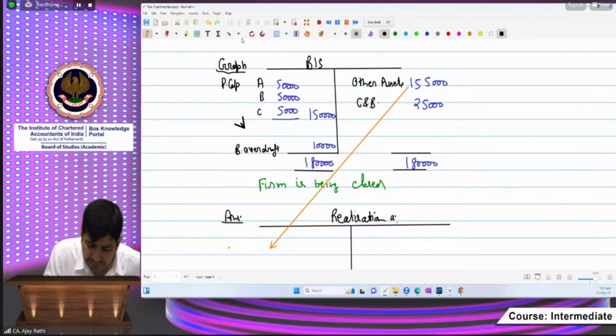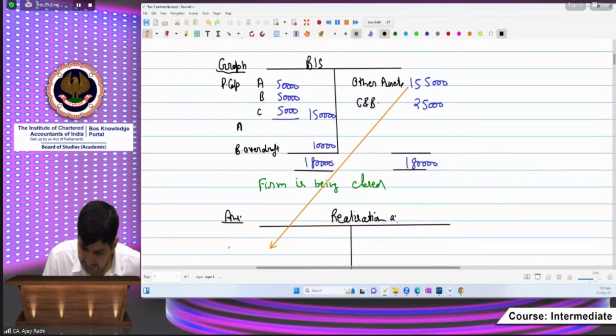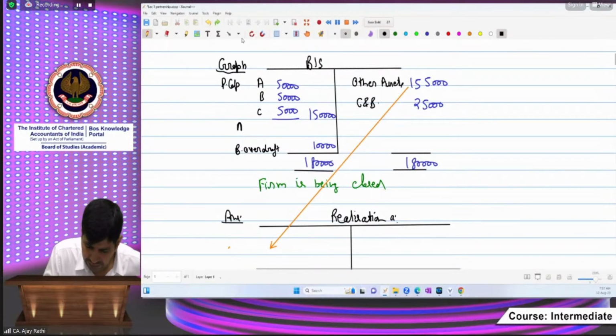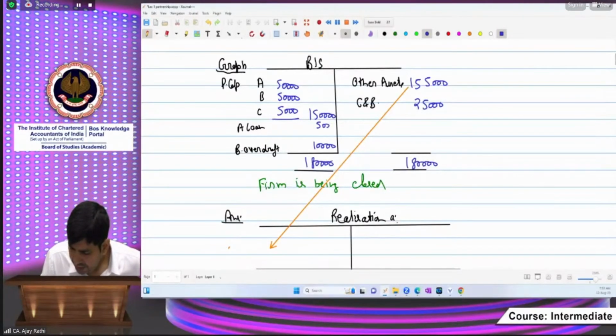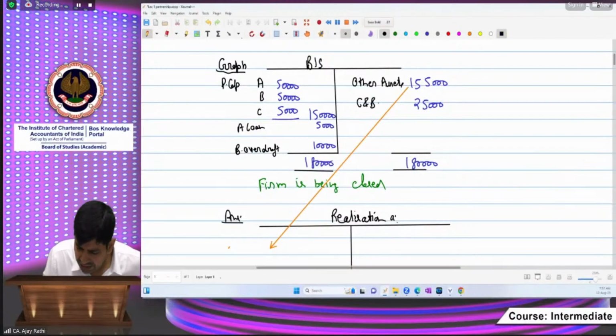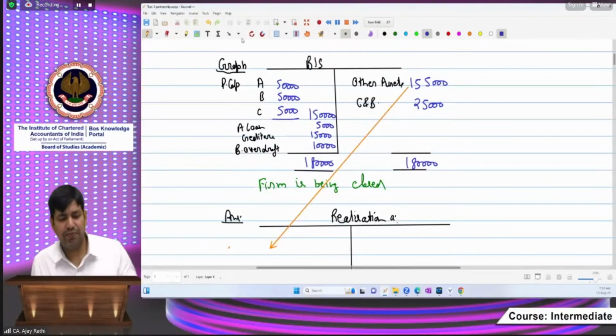Wait a minute. A's loan is 5,000, sorry, 5,000. And then creditors are also there, those are 15,000. Now that will be a better example for you.